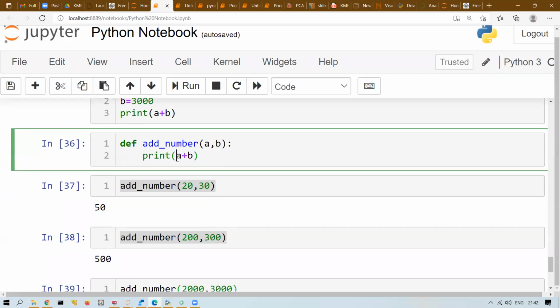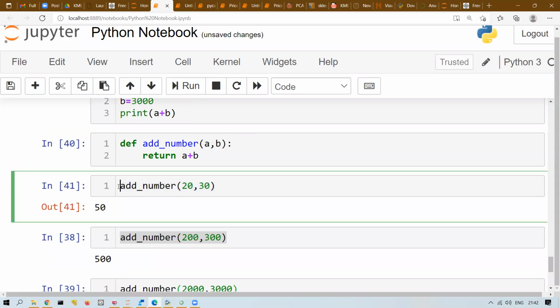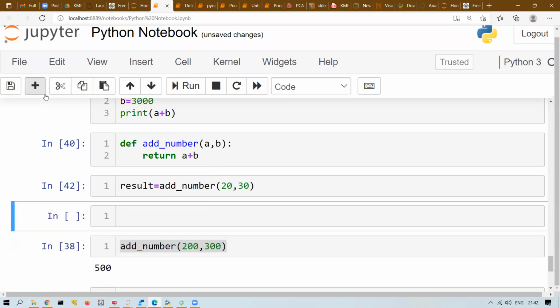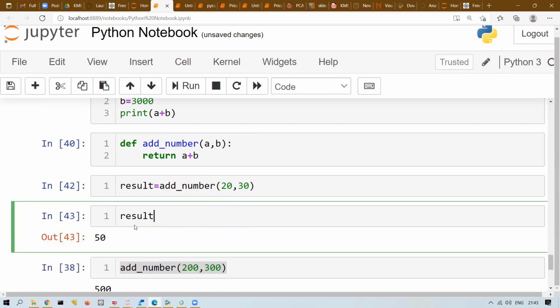If you want to return, there is a return statement. You can write return A plus B. In this case, it will not print. It is just showing you, but if you want to store this value, assign a variable, let's say result. Whatever it is returning will be stored inside result. So result will be holding the value returned by the function, that is 50. For later use, you can use this result.